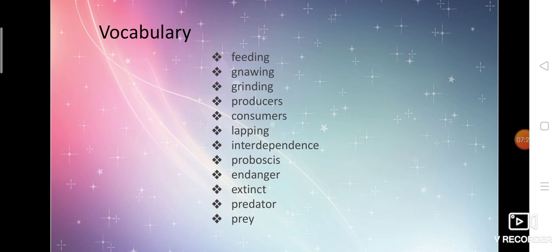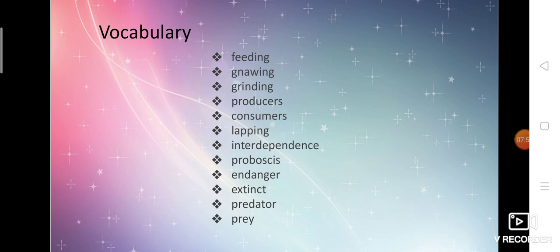Then predator. What do you mean by predator? An animal which eats another animal is called a predator. For example, a lion eats a deer. So who is the predator here? The lion.